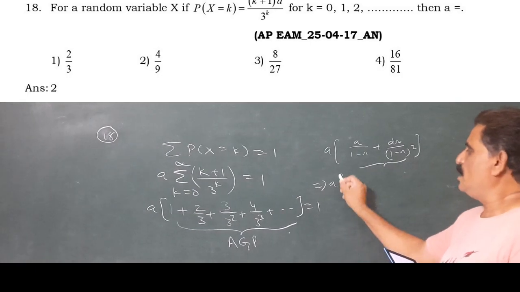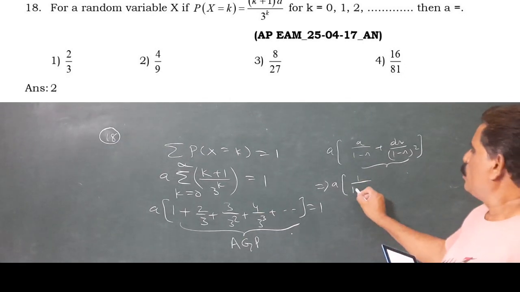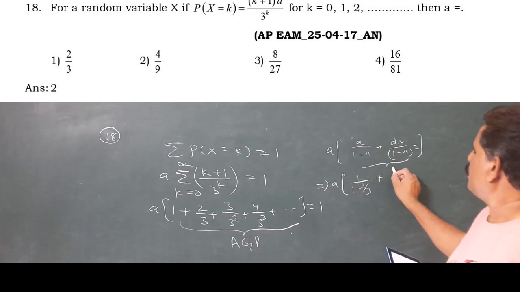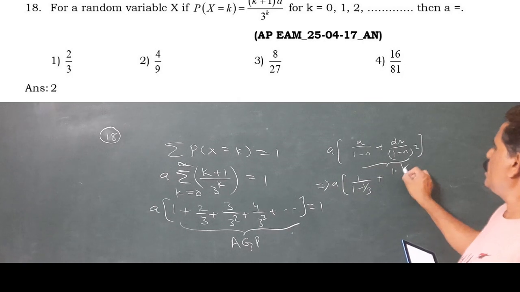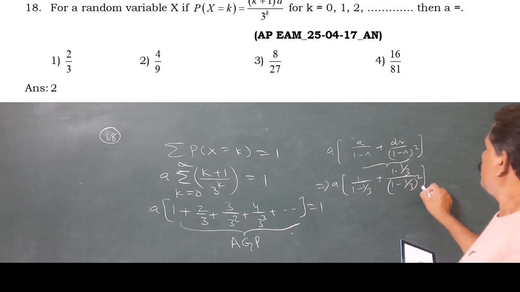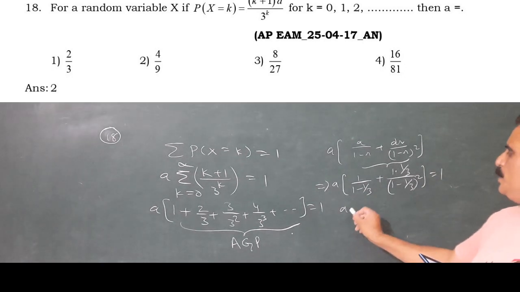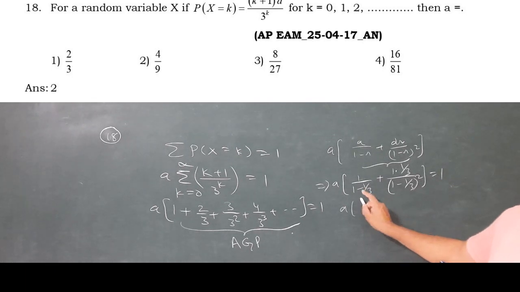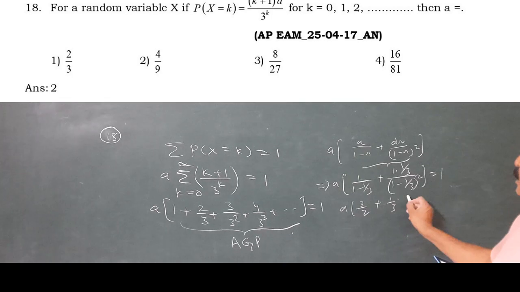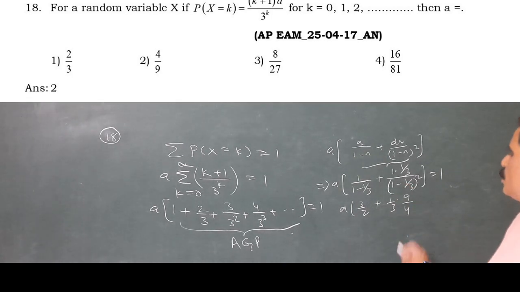A is the first term 1, common ratio r is 1 by 3, and common difference d is 1. So 1 minus 1 by 3 whole square equal to 1. For that we get a into 1 minus 1 by 3 is 2 by 3, that is 3 by 2, plus 1 by 3 into 9 by 2 by 3 whole square, that is 9 by 4.